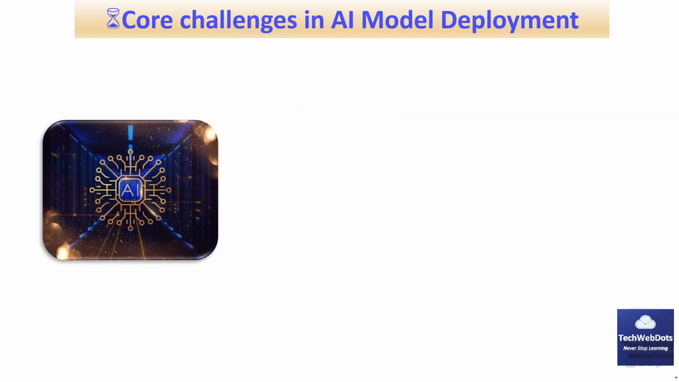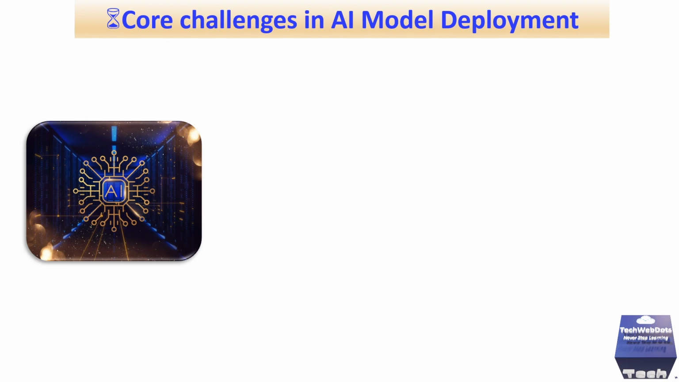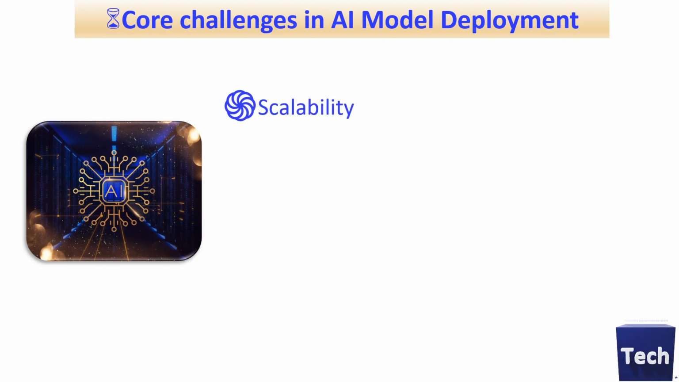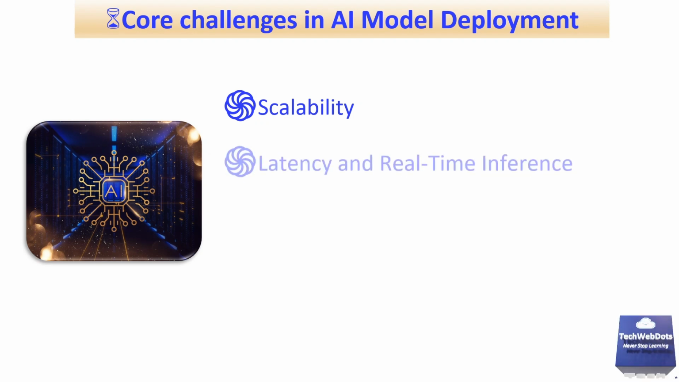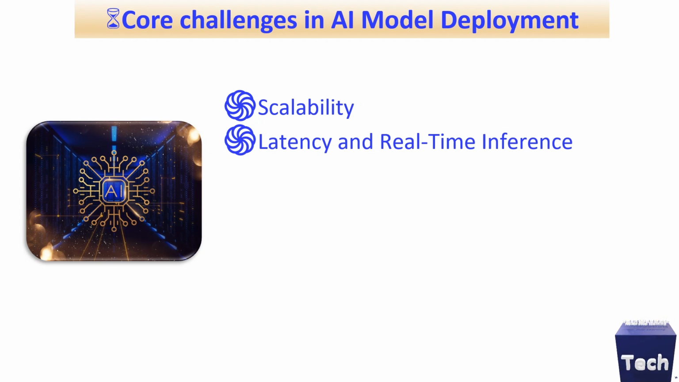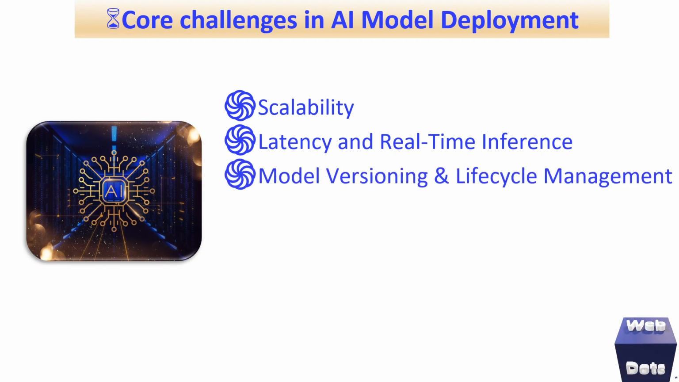Okay, apart from this, core challenges also exist with AI model deployment. For example, scalability. Ensure the AI model can handle large scale data and numerous requests without compromising performance, including high performance CPUs, GPUs, or TPUs that are essential for training at scale. Next, latency and real-time inference. Managing low latency response times, especially in real-time applications where immediate decisions are critical.